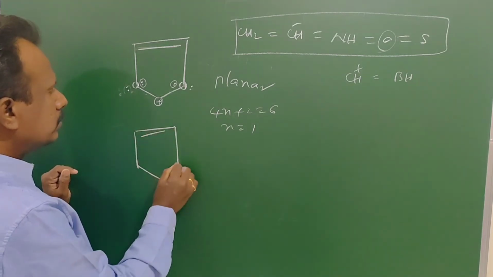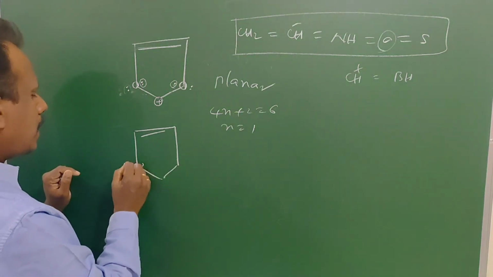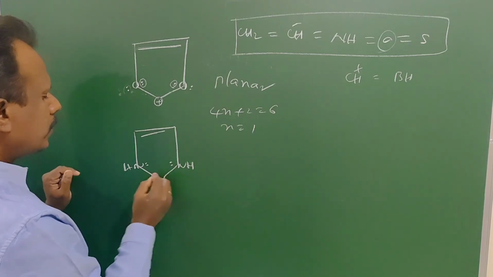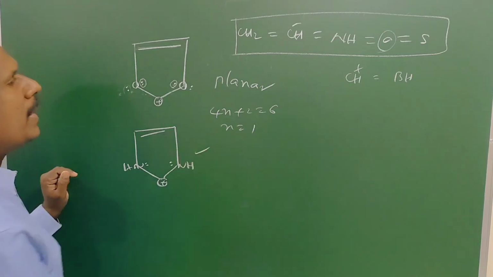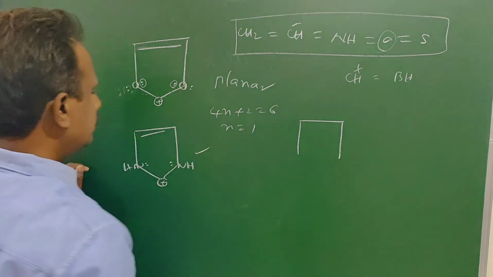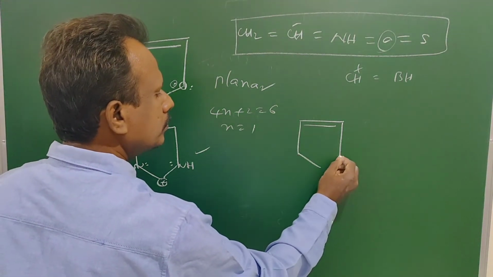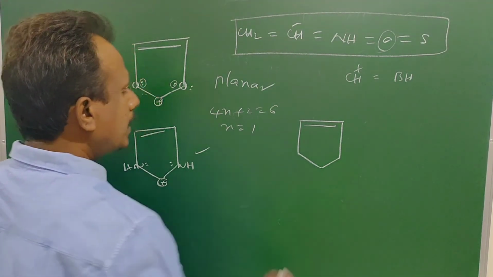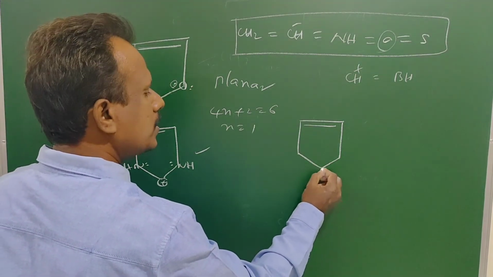Next one. O is replaced by NH. NH has a lone pair. It is also aromatic. Like that, it is aromatic. It is also aromatic. Next one. Here it is plus charge.